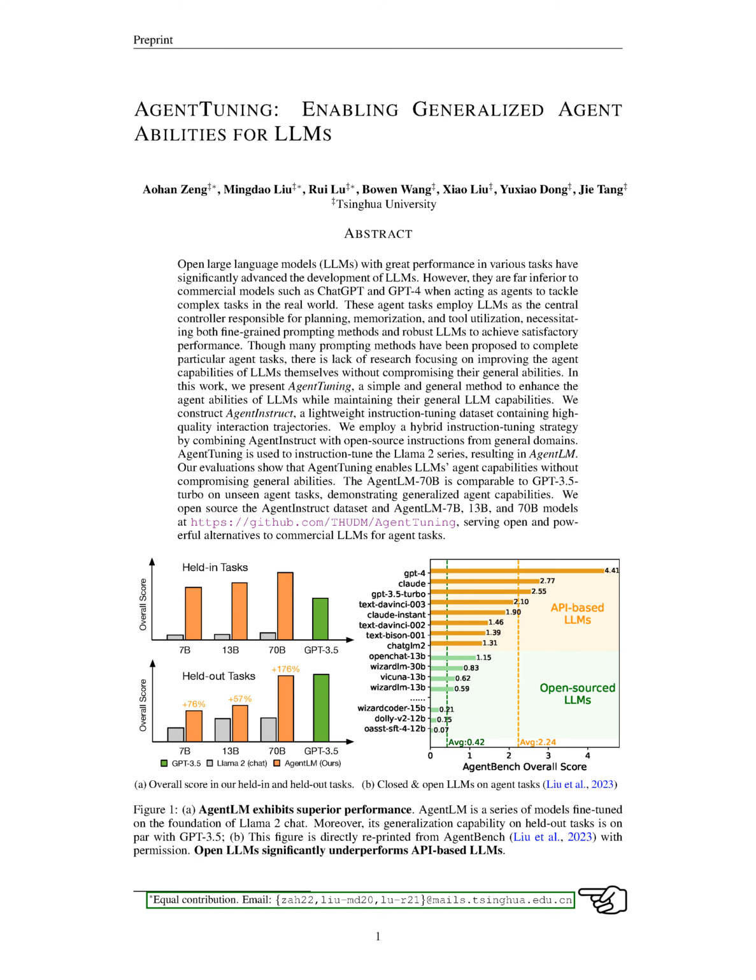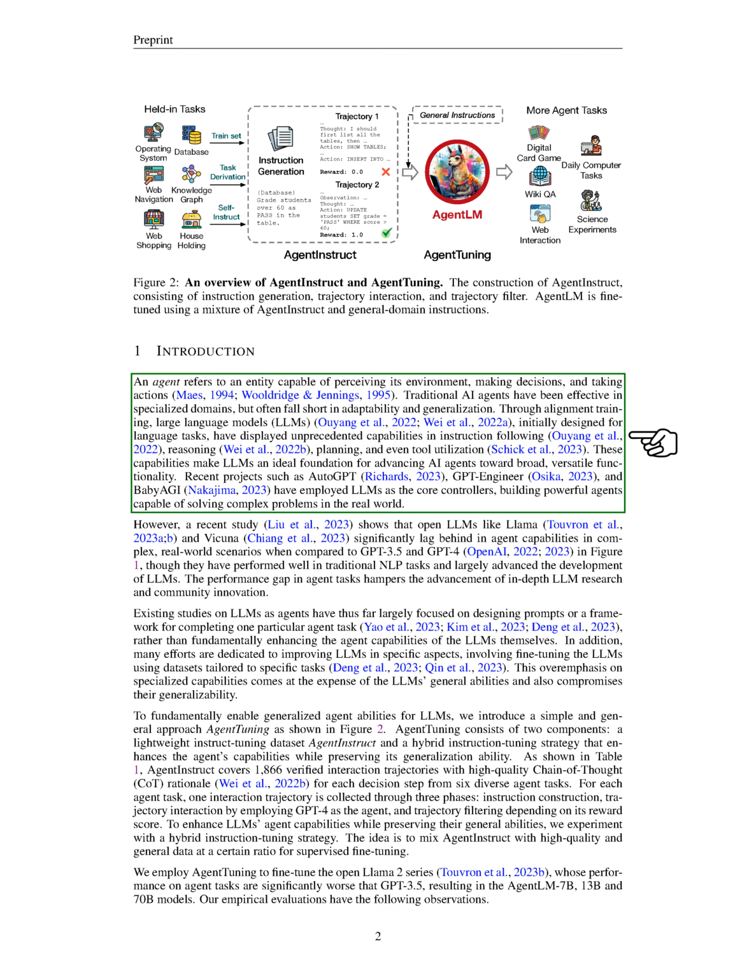Section: Introduction. We're going to talk about a type of artificial intelligence, AI, known as an agent. An agent is something that can perceive its environment, make decisions, and take actions. Traditional AI agents have been successful in specific areas, but they often struggle to adapt and generalize their skills.